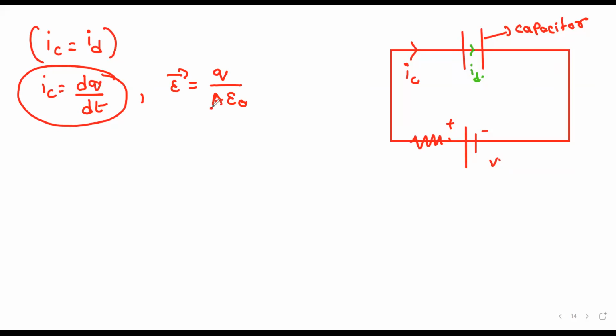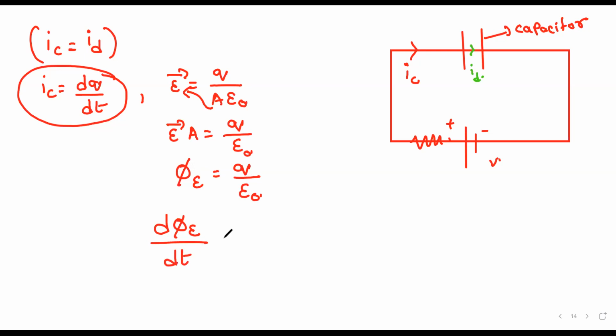Now I will take this A here. I will get electric field into area is Q by epsilon naught, right? What is electric field into area? Phi E, correct? So phi E is Q by epsilon naught. Now differentiate phi E and Q by epsilon naught with respect to t. We get d phi E by dt is equal to d by dt of Q by epsilon naught.